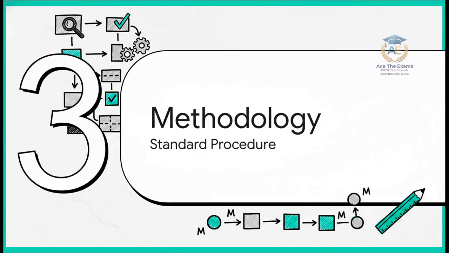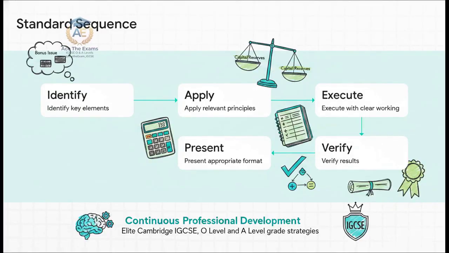Section 3. Standardized Processing Methodology. Time to implement the SOP. We need to capture every single available method mark. This is where your valuation is driven by the sheer logic of your process. Even if your final mathematical calculation has a slight glitch, you have to follow this exact sequence to maintain compliance. Step 1. Identify key elements. You systematically deconstruct the prompt and extract the raw stimulus data. Ask yourself, is the board asking about a bonus issue of shares utilizing the share premium account, or is this a rights issue?